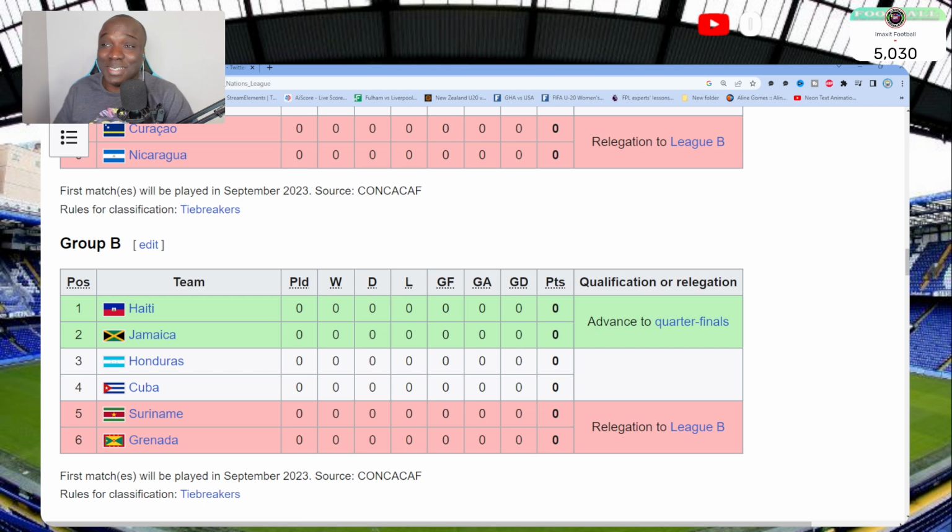The second spot, yeah. A second spot, but I can't decide between Haiti, Suriname, and Honduras. Let me show Honduras their respect. Yes, I can't decide that.